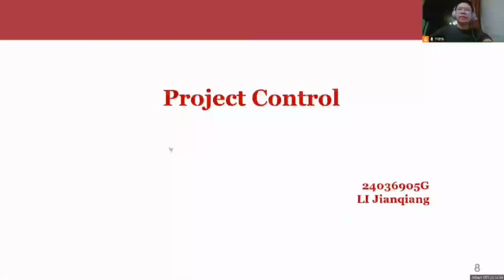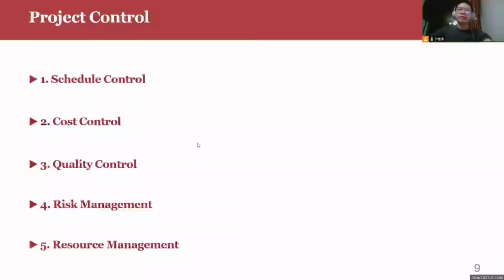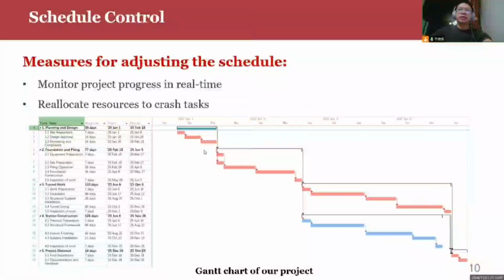My name is Li Jianqiang, and I will present the content on project control. I will discuss project control from 5 aspects. First, I will talk about the content of schedule control. This is a Gantt chart of our project. Considering the potential project delays, we need to take measures to adjust the schedules. One is to monitor project progress, and the other is to reallocate resources to batch tasks.